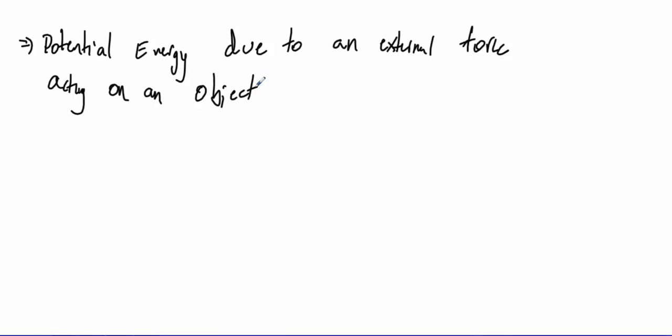Now, we tend to think of gravitational potential energy, but there's also elastic potential energy. So if you imagine a rock on top of a cliff, there's a force of gravity outside of the object that is acting on it and wants to pull it to the ground. Because it can fall, it has that potential. So gravitational potential energy